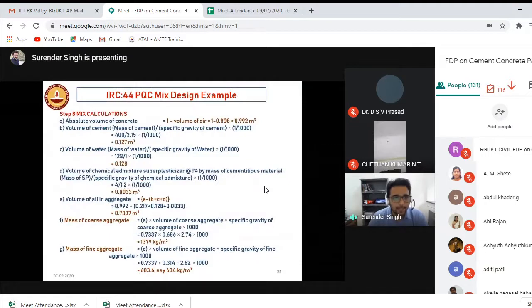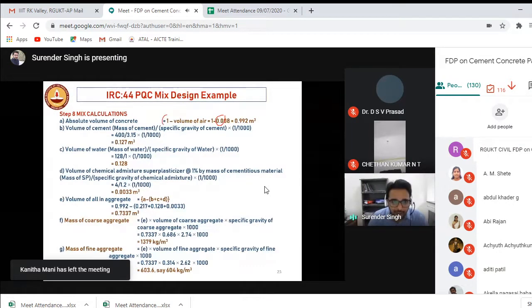So first of all, we need to convert the masses into volume, right? With the table, I got 8% of air voids, and I have 1 meter cube of concrete that I'm casting. So reduce 8% of 1 meter cube, and you'll be getting a volume of 0.992 meter cube, right?